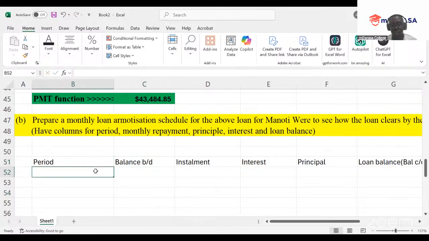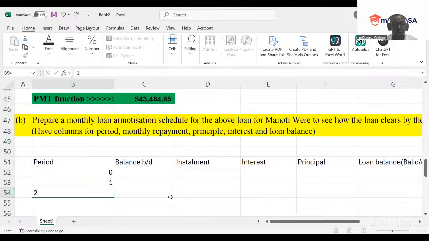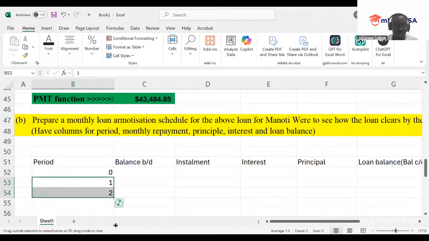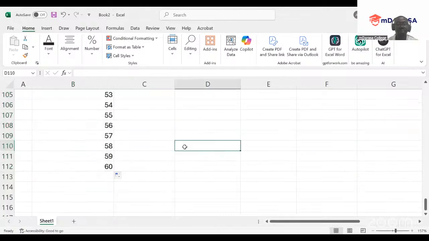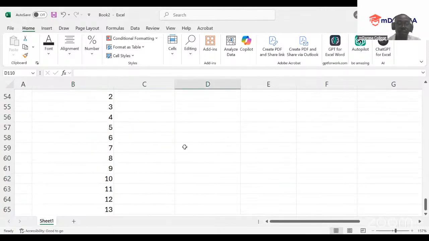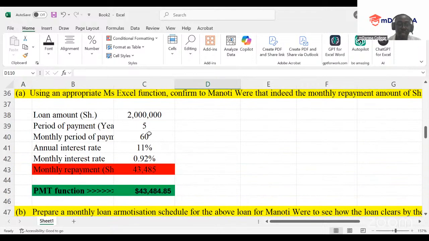So you're starting with year 0, year 1, year 2. I won't do all this all through, so I'll just take the Q. Of course, I'll show you another shortcut. In this case, we drag up to how many months? We need about 60 months, based on the 5 years period that you are given in this case.